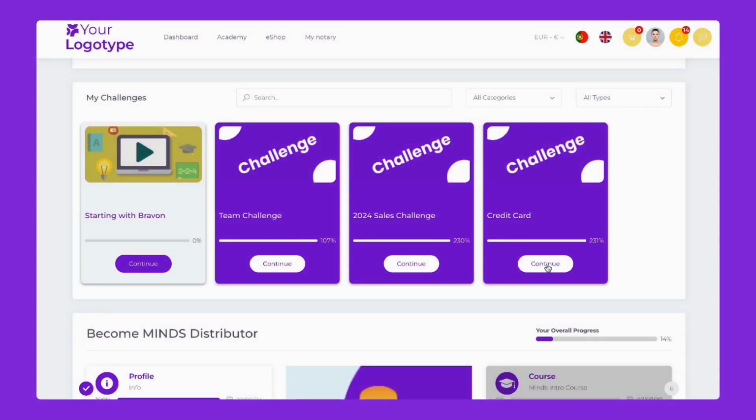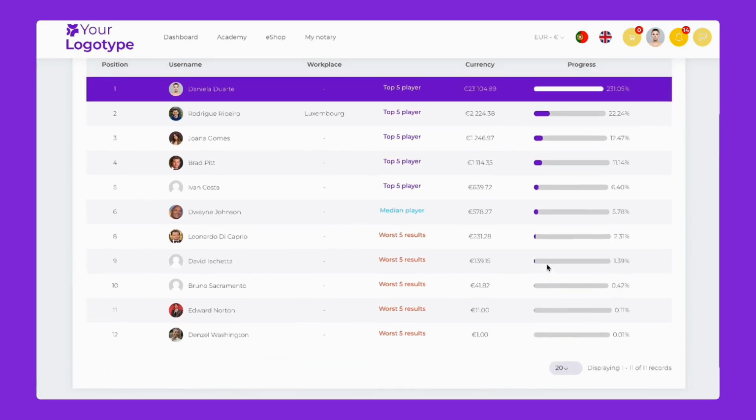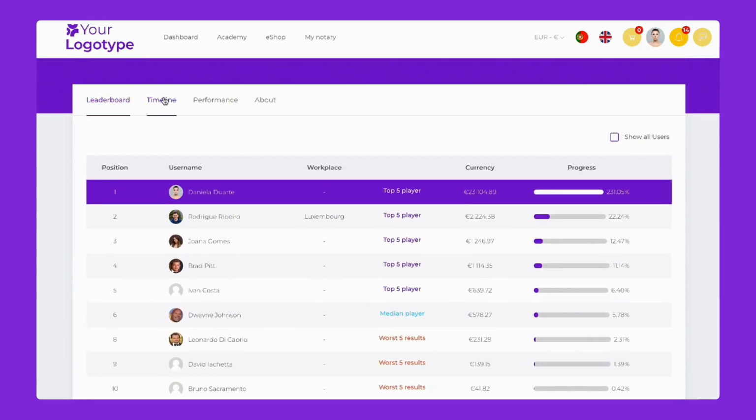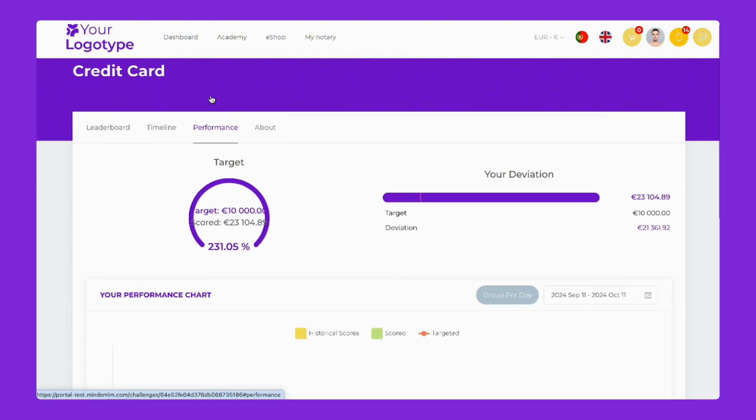Before we finish the demonstration, let's highlight the challenges, which are designed to motivate users to increase sales and achieve specific goals. In this example, we have a challenge focused on credit card sales, where distributors can view their rankings, identify top performers, and track their progress. This helps leaders recognize who might need extra motivation and who is excelling, ultimately enhancing team performance.